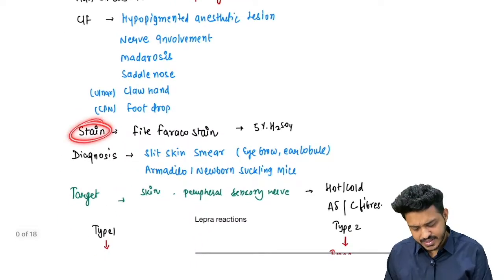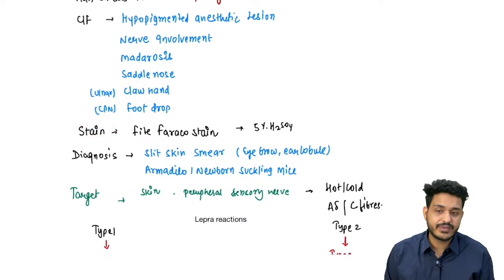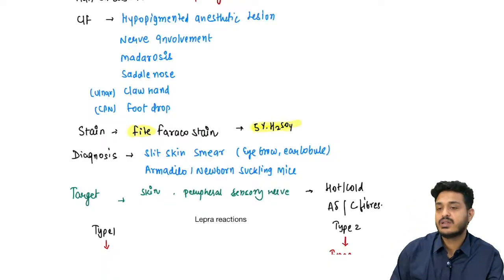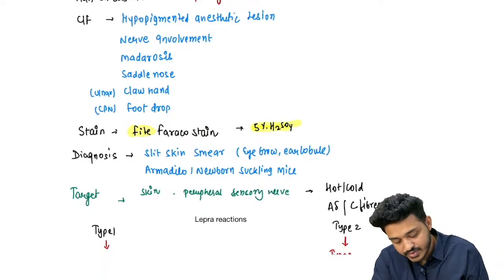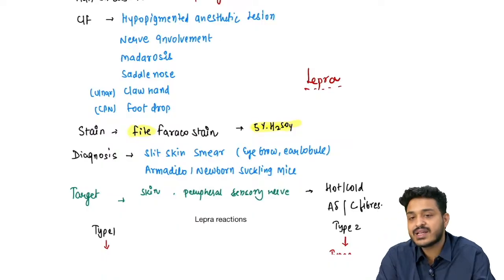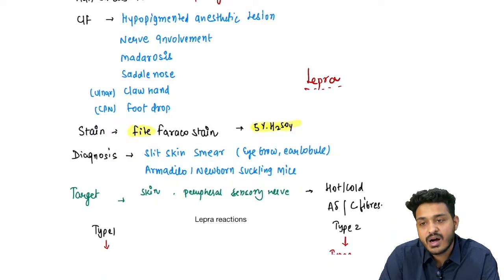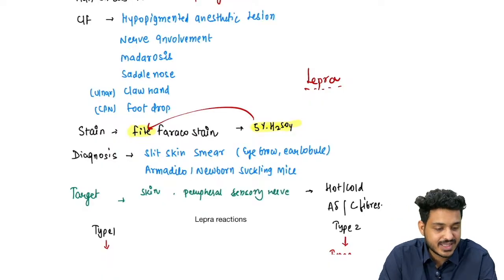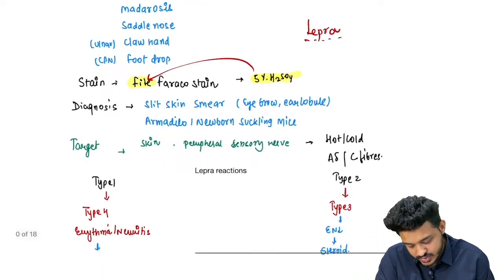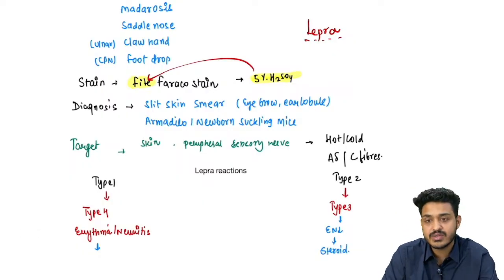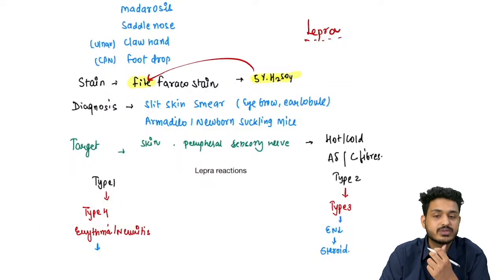What are the stains we are going to use? Staining means giving color, right? If we are using 5% of H2SO4, leprosy is 5% acid fast. You can remember lepra, LEPRA. This is going to be what? 5% acid fast. This is also known as the Fite-Faraco stain. This stain is also known as Fite-Faraco stain, right? How will you make the diagnosis? You are going to take the smear from different parts of the body, your ear lobule, your eyebrows, your chin, right?